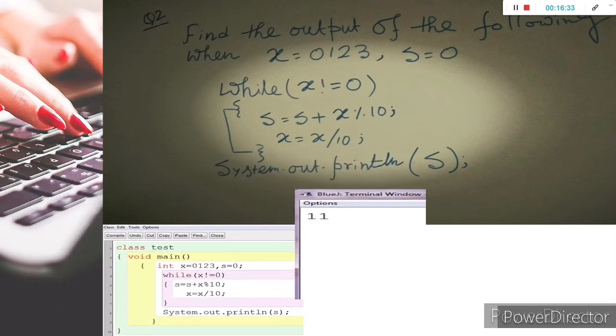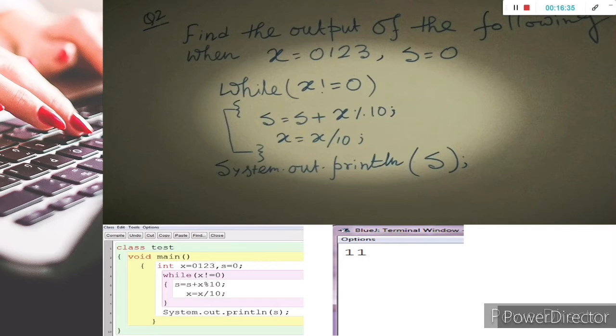What result will you get? This is the code and you will get 11. Now a big question arises here. If you enter 0 plus 1 plus 2 plus 3, what result will you get? Mathematically you will get 6, but write down this code in your system in Java and compile it.